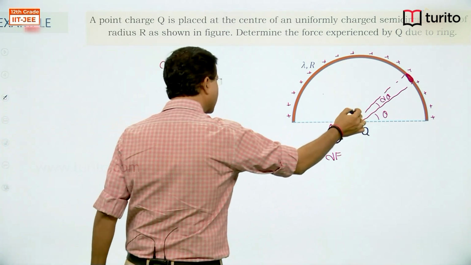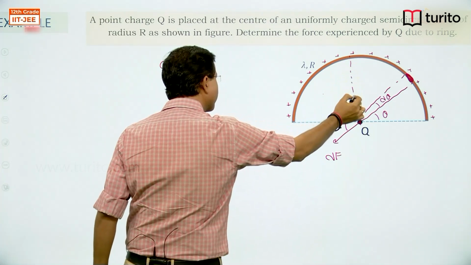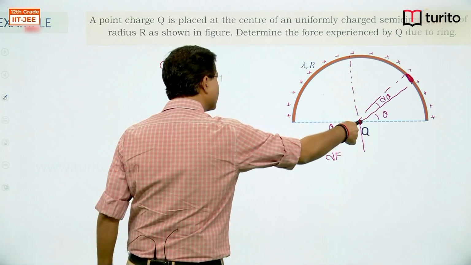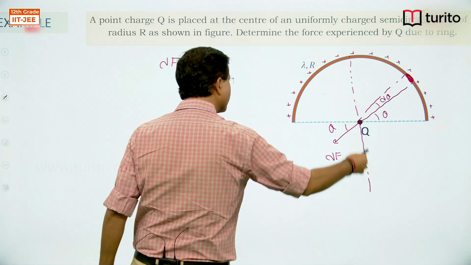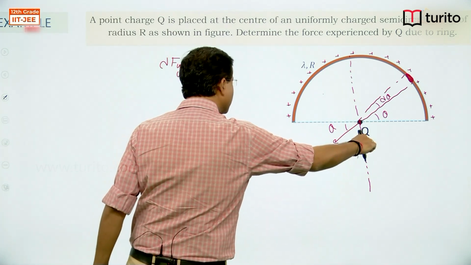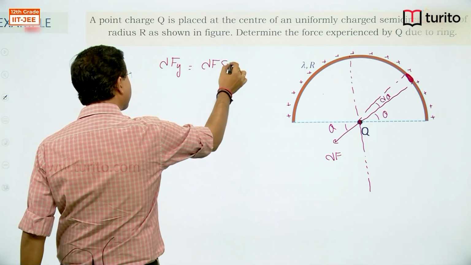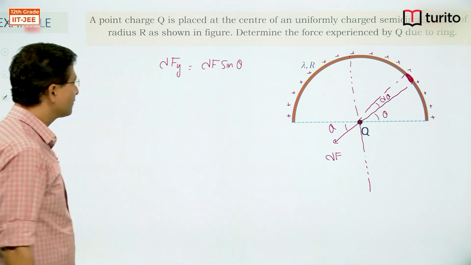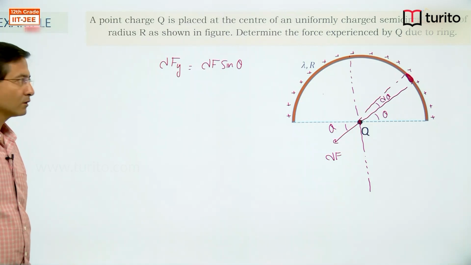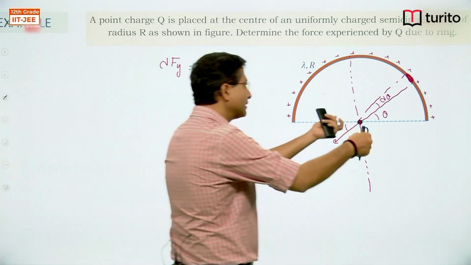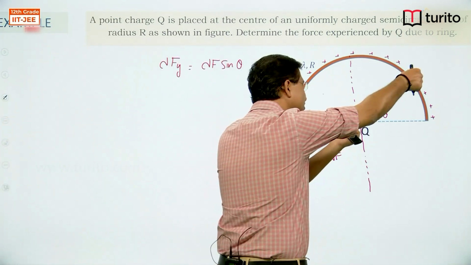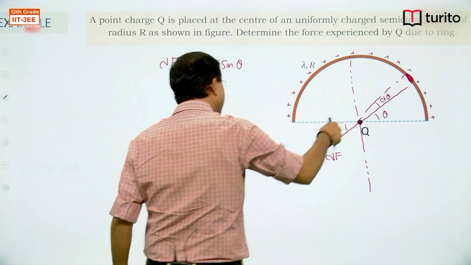So the component in the y direction is dF cos theta, and this is dF sin theta. So dF sin theta. What is dF? It is the force of interaction between this point mass and this small element along the line joining them.